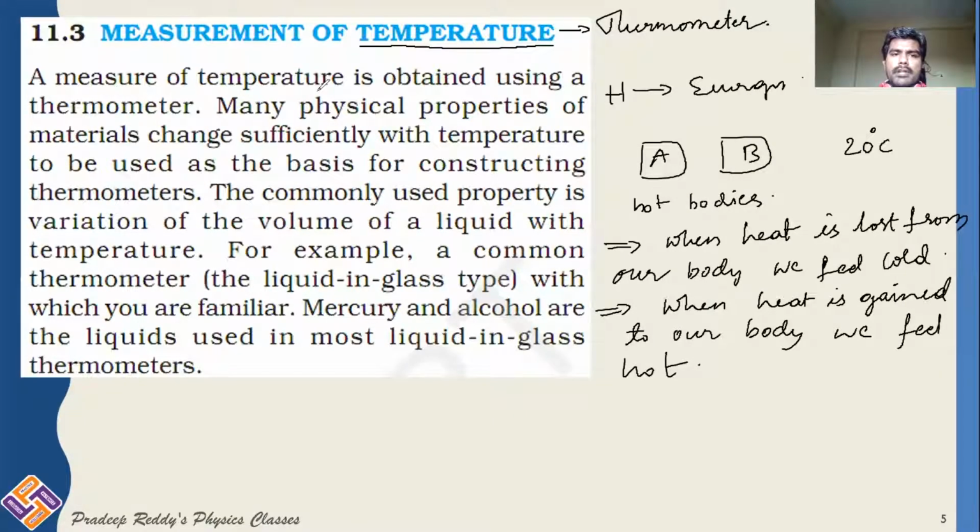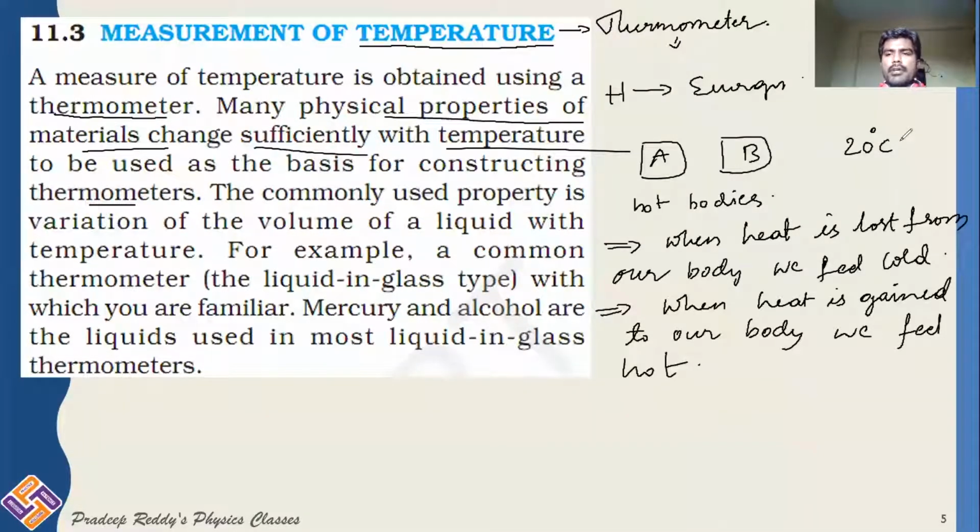So the measure of temperature is obtained using a thermometer. Many physical properties of materials change sufficiently with temperature to be used as the basis of constructing thermometers. So it means that the construction of a thermometer depends on some kind of change when you are providing heat energy.